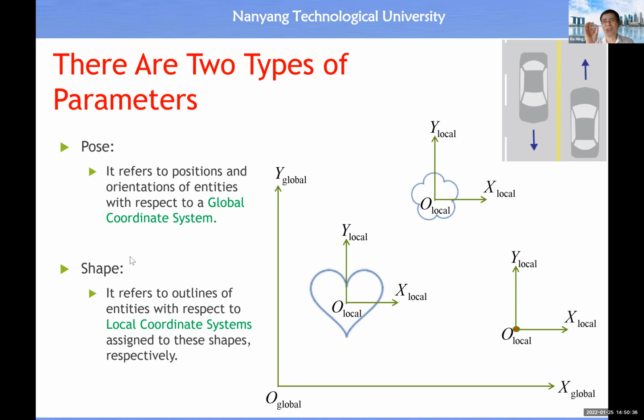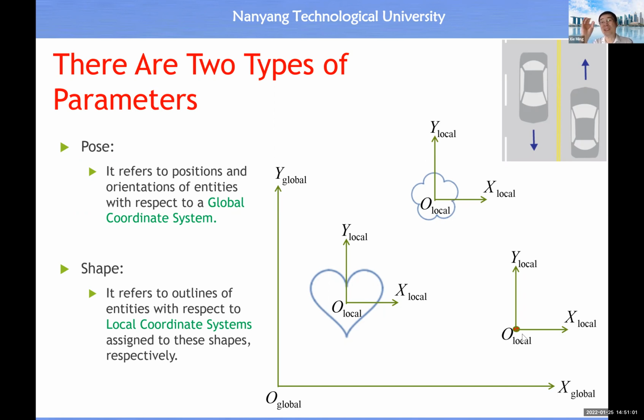For each individual entity, we can study its shape within its own local coordinate system. So you remember, for every rigid body, for every shape, we assign a local coordinate system. From here you see, this is a local coordinate system assigned to this shape, and this is also a local coordinate system assigned to this shape.